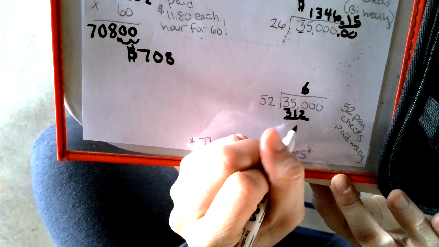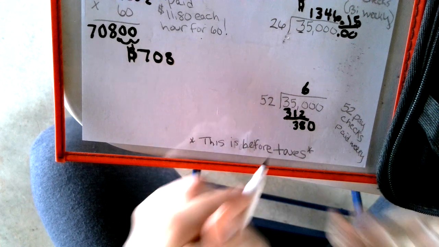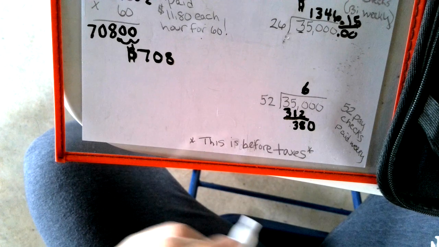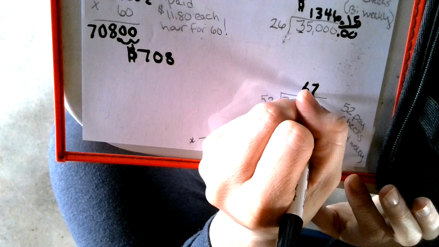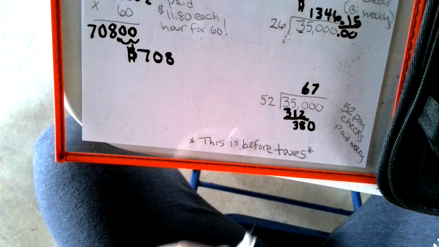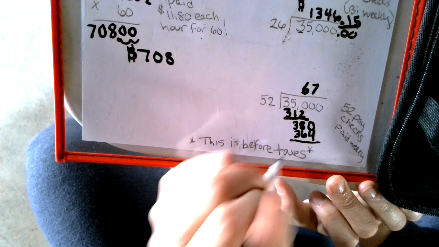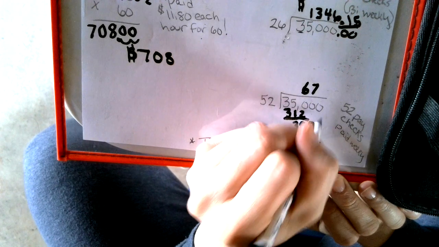Remember, this is all before taxes. Okay, so that's 38, bring down a 0. Okay, and then we have to figure out how many 52s go into 380, and we're going to get 7 of them. Okay, and then we go 52 times 7 is 364. And then that's going to be 16.